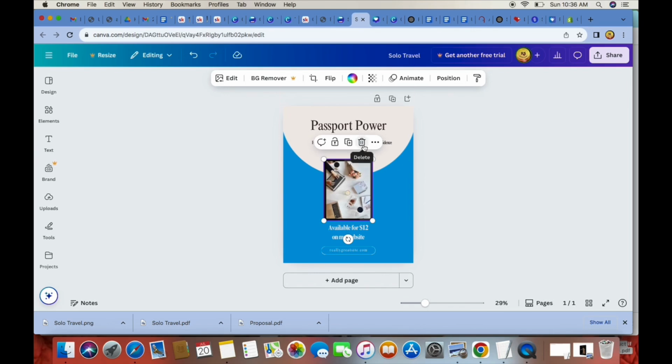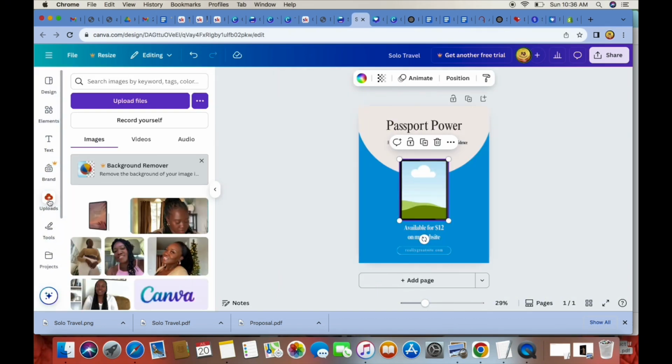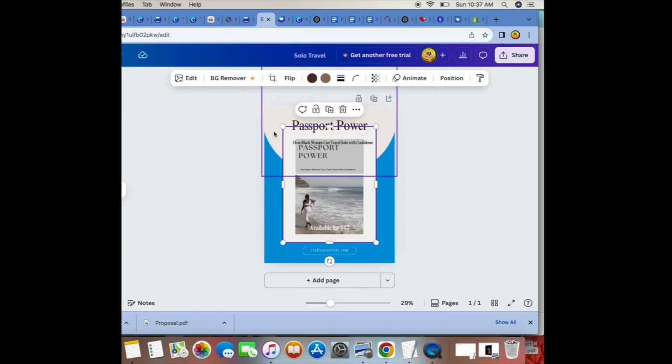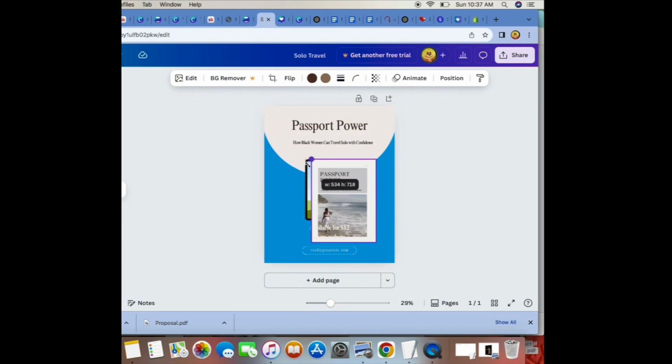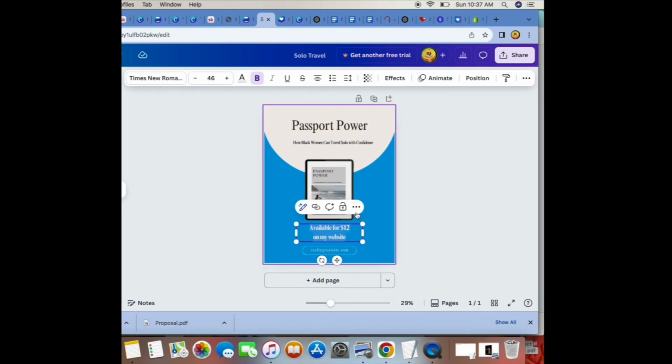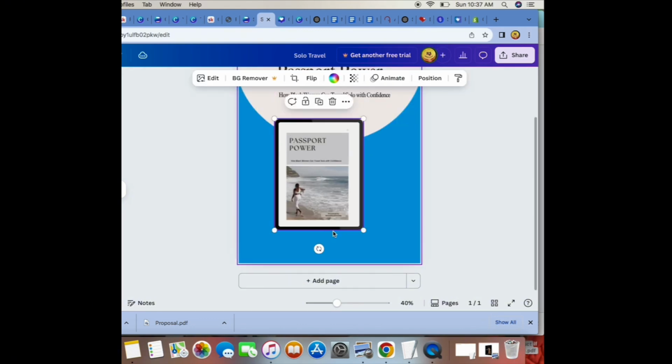And for here, we can delete this image. Delete the image, and we could go and upload our image that we created, book cover. And we can actually minimize it to fit inside here. So boom, there you have your actual cover. You can switch this out and put whatever you want to put down here, or maybe just enlarge your picture.